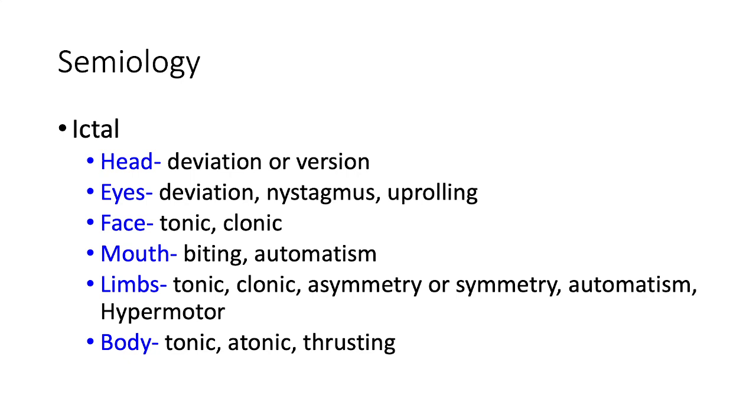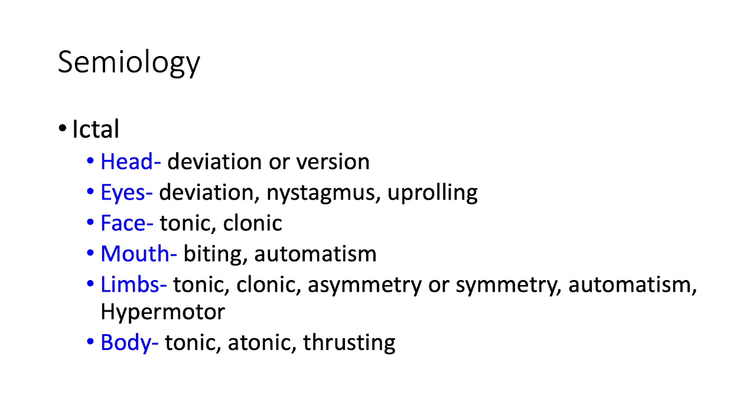For the limbs, similarly, besides tonic and clonic descriptions, we also need to note whether it's symmetrical or asymmetrical, whether there are automatisms of the limbs, and whether there are very violent, aggressive movements in hypermotor, or what we call hyperkinetic seizures.